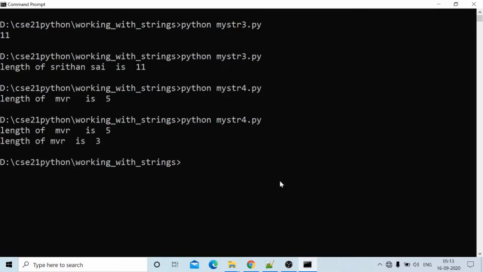Length of MVR is 5. Length of MVR is 3, because in the first line white spaces are there at the starting and ending. Those white spaces can be removed using the strip method.